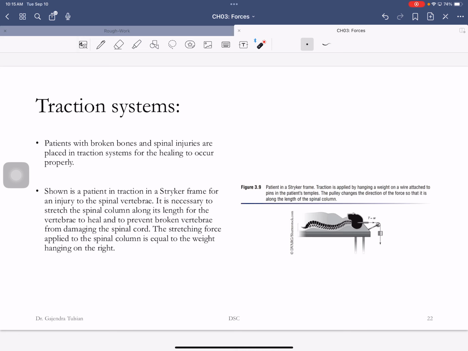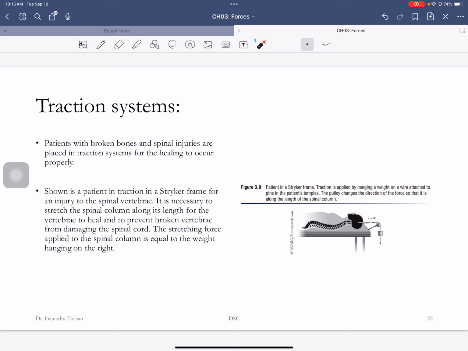I wonder if that neck frame is doing the same job. On the striker frame, you got to lay on this thing forever, or till your bones heal. So maybe the neck frame nowadays does the same job. I've seen that before, but they do like a cage around your head, and then they put weights on either side while you're laying down.